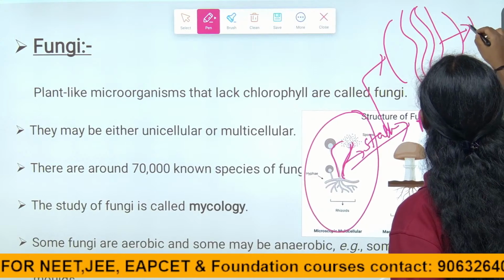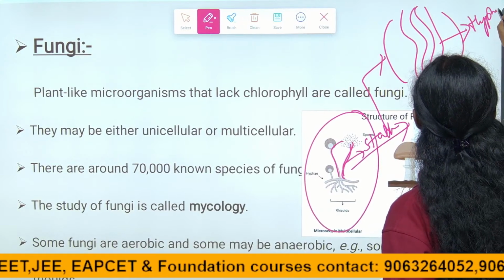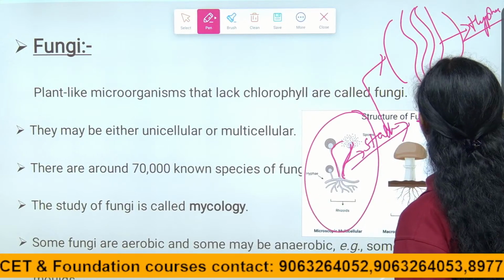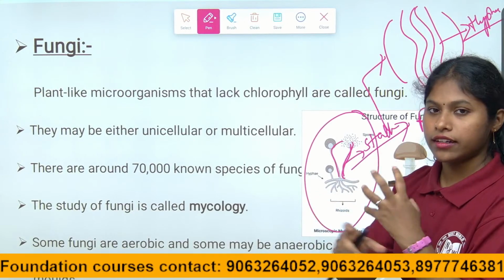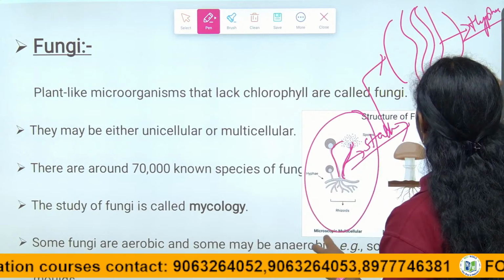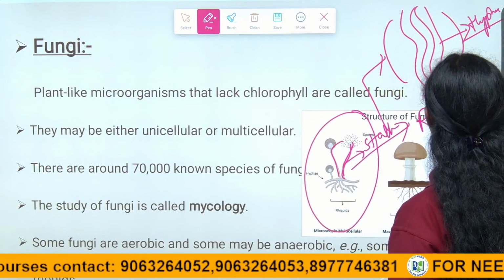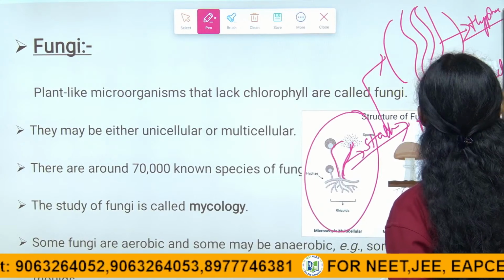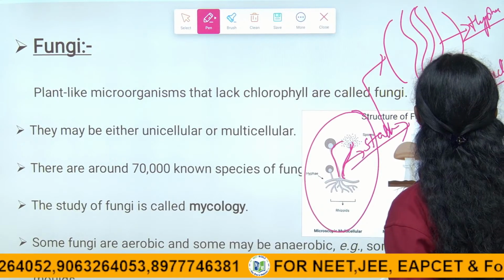This filament we call hyphae. Right children, this filament we call hyphae. These are twisted and tangled around each other, right children? These tangled hyphae we call mycelium. What do we call it, children? Mycelium.